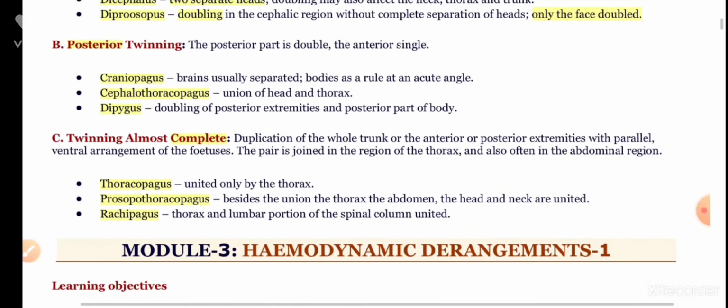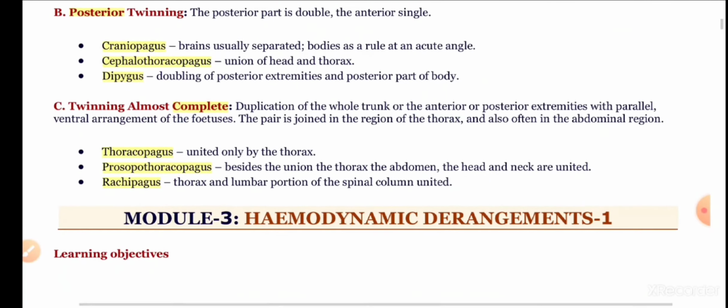Now let us come to the posterior twinning. Posterior twinning is where the posterior part is double, whereas the anterior is single only, which includes craniophagus, in which the brain is usually separated and the bodies, as a rule, are at an acute angle. In the case of cephalothoracophagus, there is union of head and thorax. Both the head and thorax are fused.